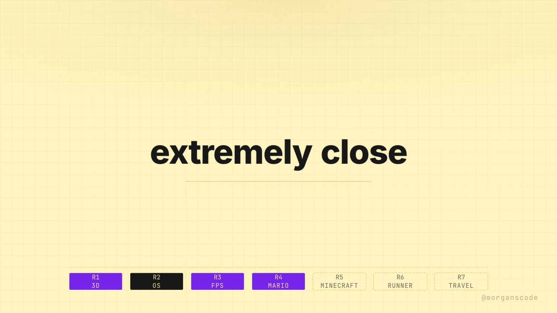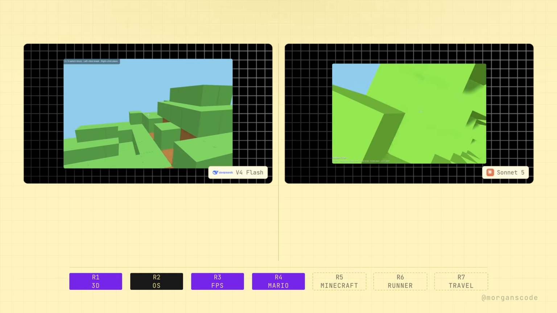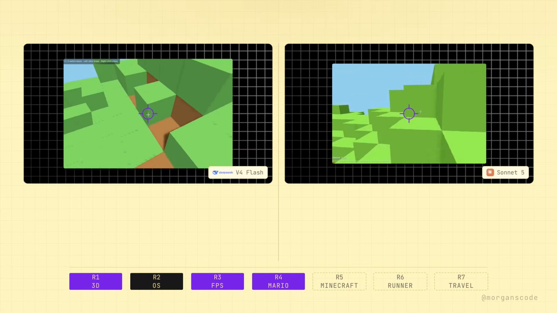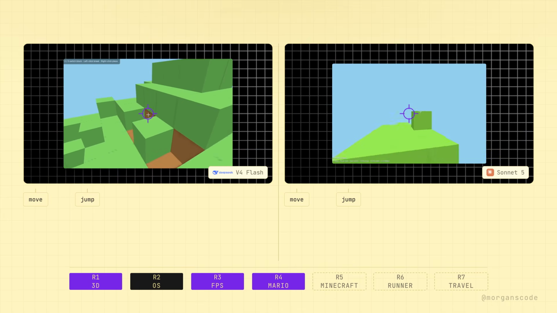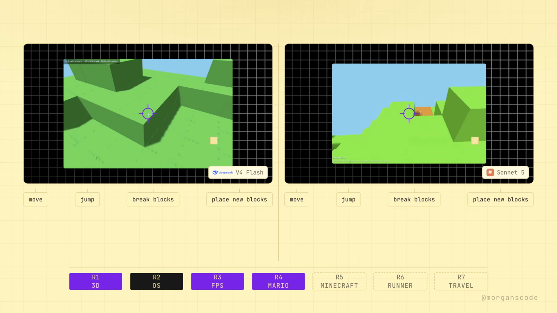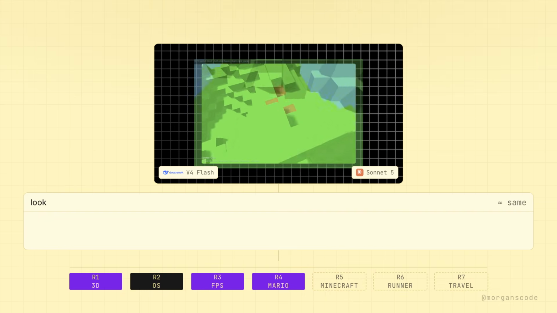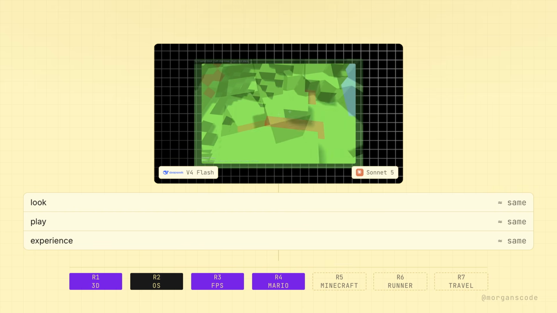The Minecraft-style test was extremely close. Both models created a working voxel world with first-person controls. You could move, jump, break blocks, and place new blocks. They looked similar, played similarly, and offered almost the same experience.